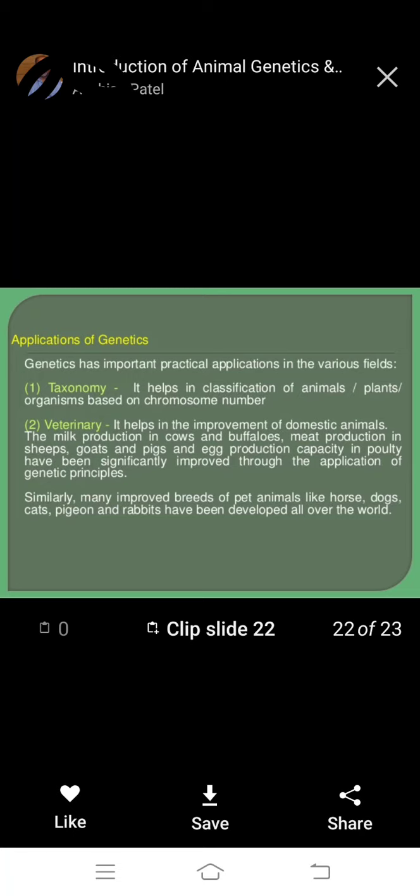Similarly, improved breeds of pet animals like horses, dogs, cattle, pigeons and rabbits have been developed all over the world. Okay, important applications of genetics in veterinary and taxonomy.